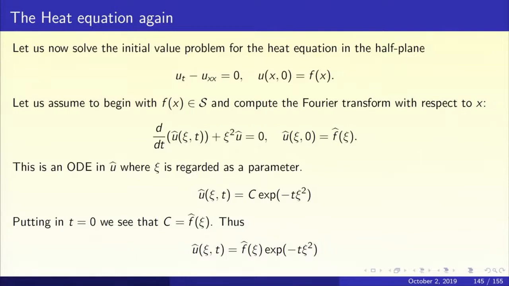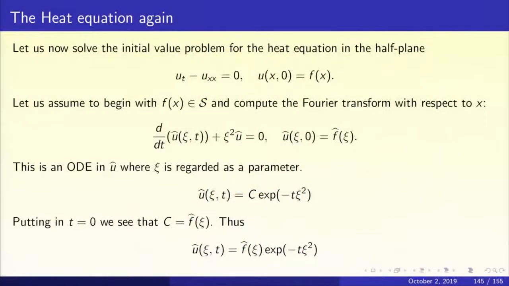Okay, so you got a first order ODE, but you also need initial conditions. What is u hat(chi,0)? u hat(chi,0) is f hat(chi). You simply take the initial heat distribution and take its Fourier transform. Remember, we are taking the Fourier transform with respect to the x variable. So u hat(chi,0) is f hat(chi). So we got a linear first order ODE, innocent looking object, and we got the initial condition.